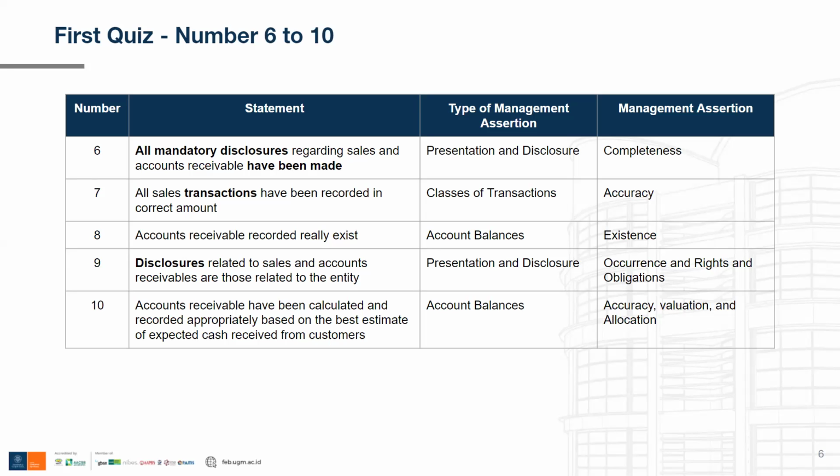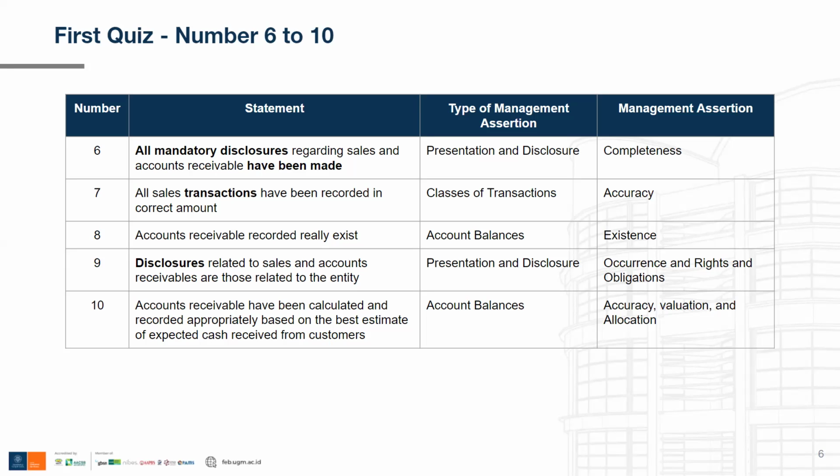For the seventh statement, all sales transactions have been recorded in correct amount. Now, like the previous few questions, this statement talked about transactions, so the correct type of management assertion is classes of transactions, and the management assertion itself is accuracy because the statement talked about whether or not the transaction have been recorded in the correct amount. So yeah, the correct management assertion is accuracy.